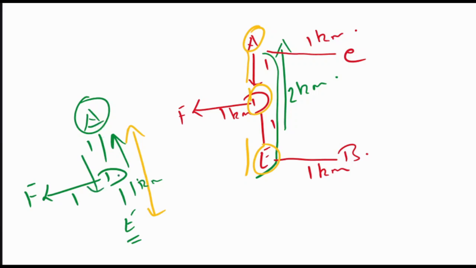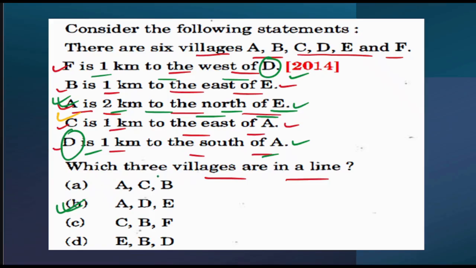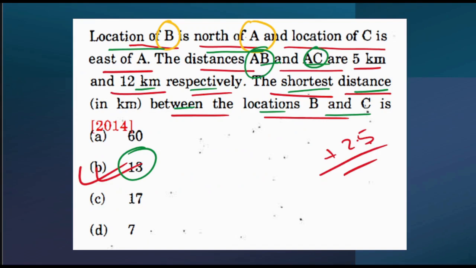So from here we can see that A, D and E come in a straight line. That is what the question asks: which 3 villages are in a line, which is A, D and E. I hope you understood this question. You have also seen that both the 2014 questions are of the same pattern. As we go across the papers till 2025, all the questions are in the same pattern, based on the concept of direction and the basic Pythagoras theorem. That's it. Now let's move on to the next question.